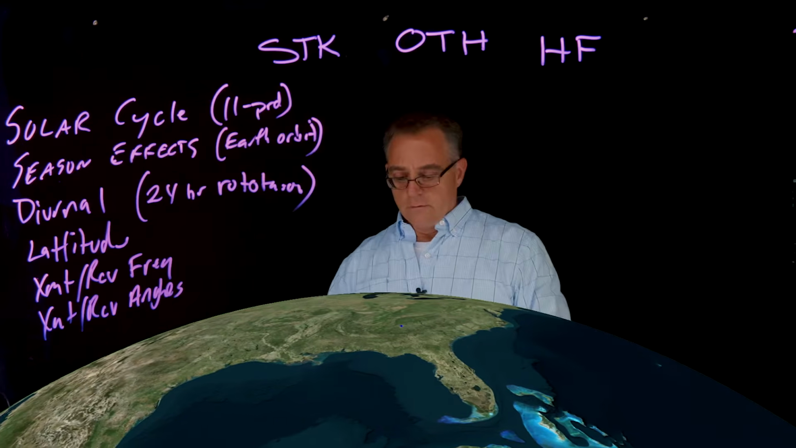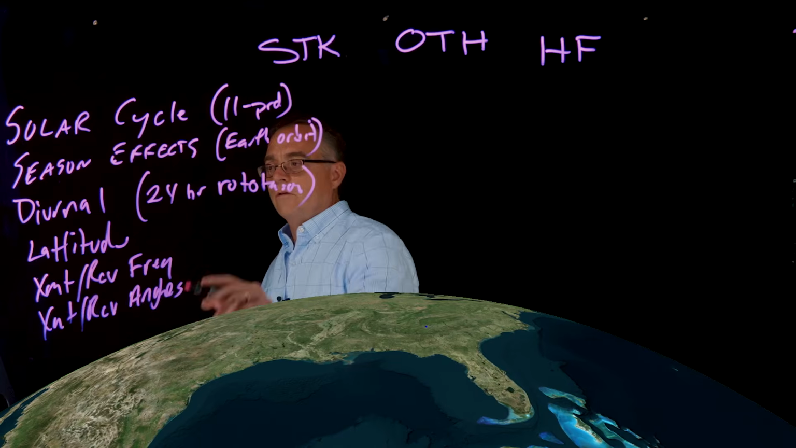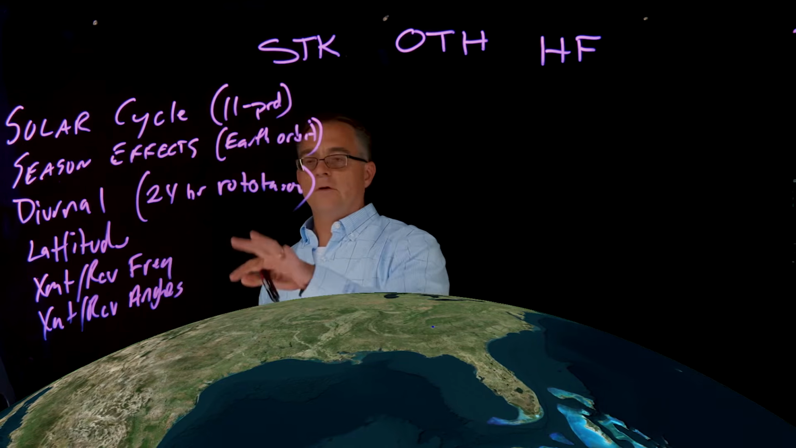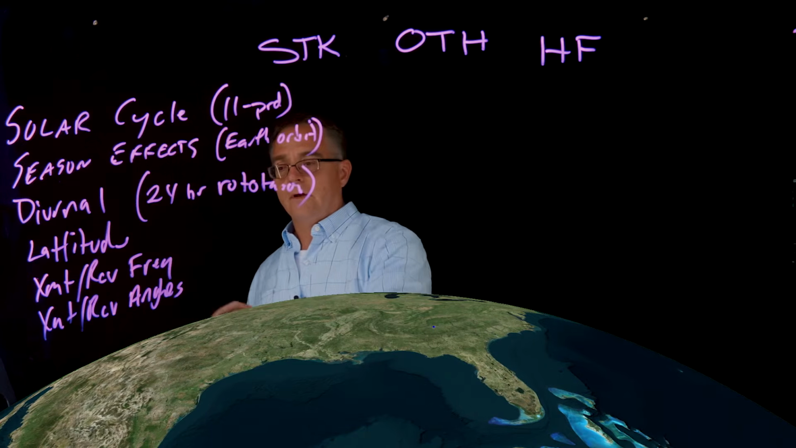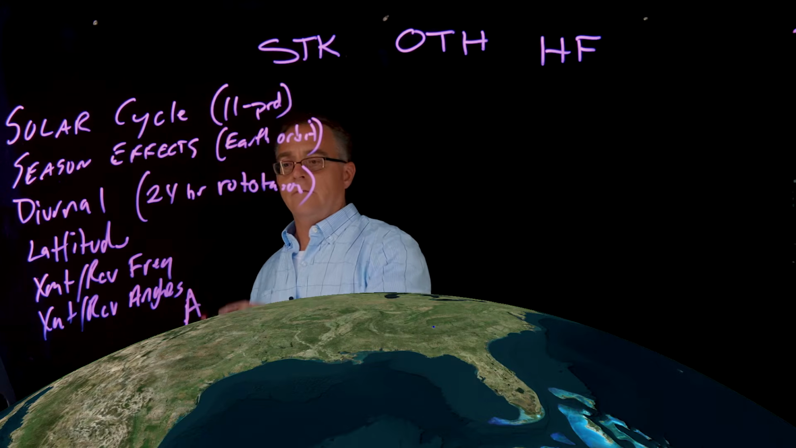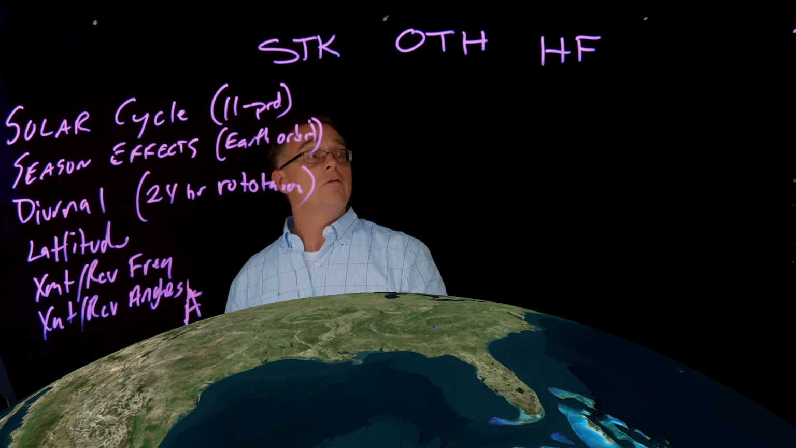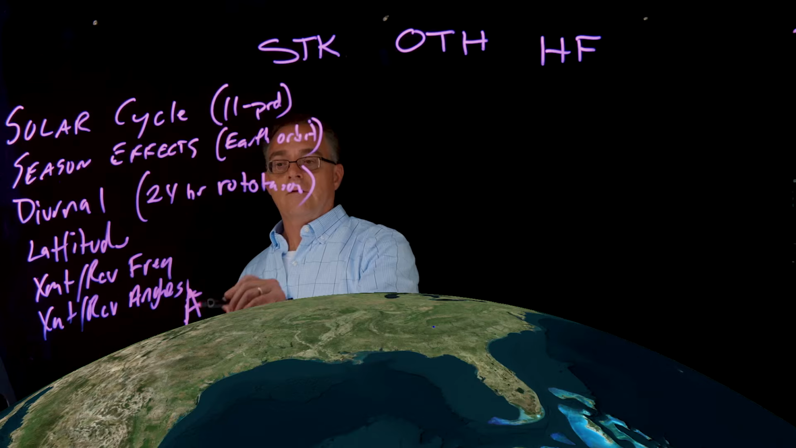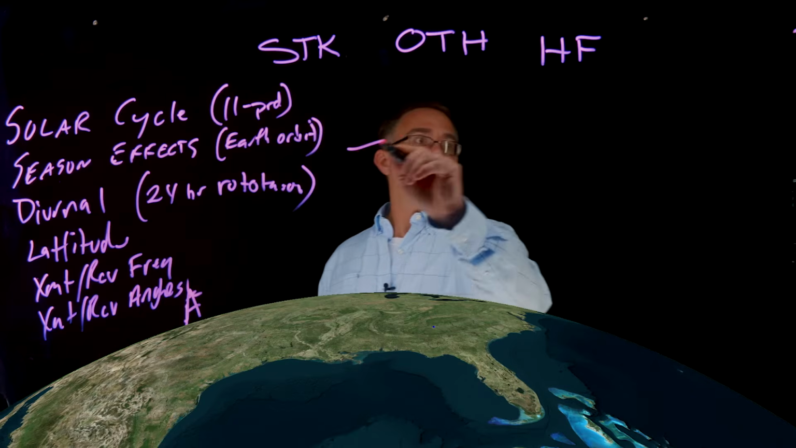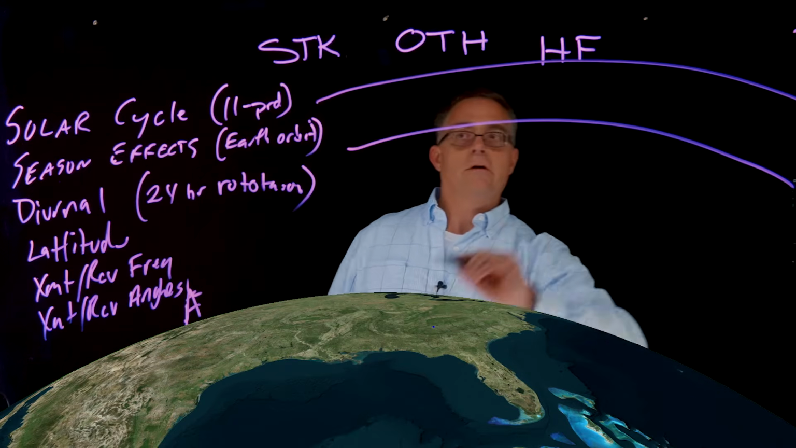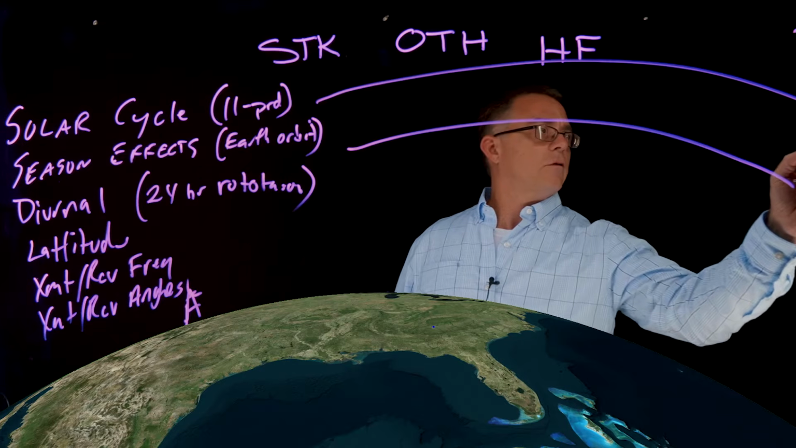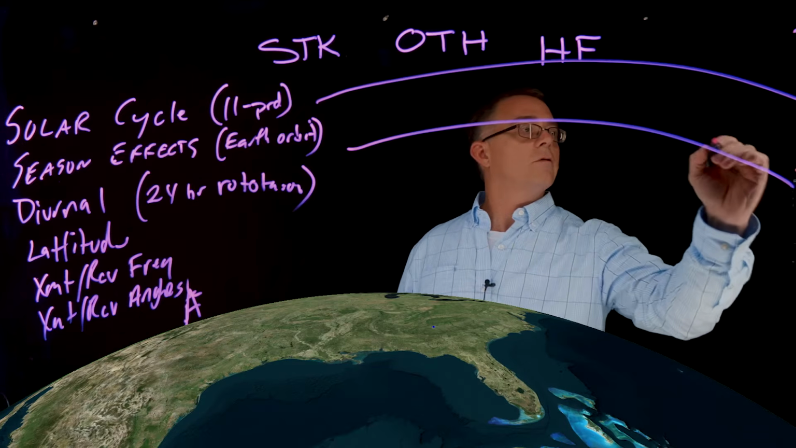I want to just discuss a little bit about the transmit and receive frequency and angle dependency here, because there are some very basic aspects. If we have a transmitter here on Earth and we send a signal up into the ionosphere, the ionosphere actually consists of multiple layers.